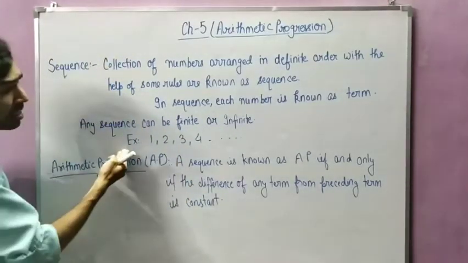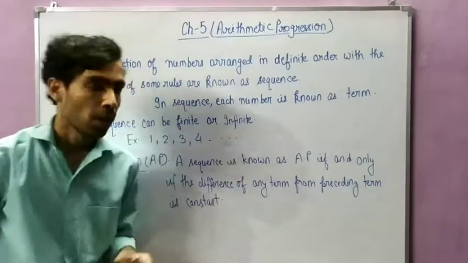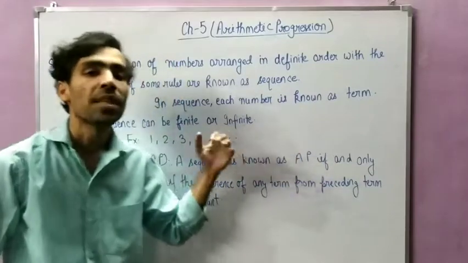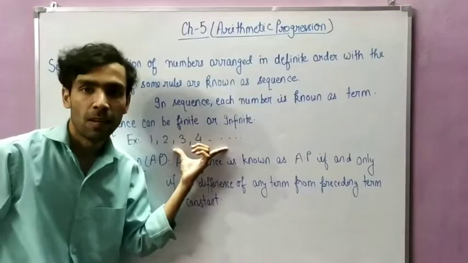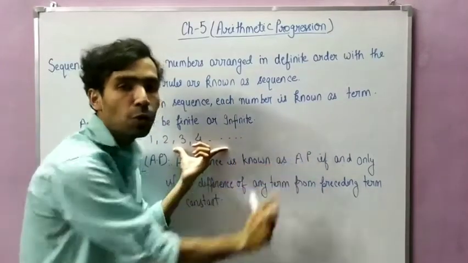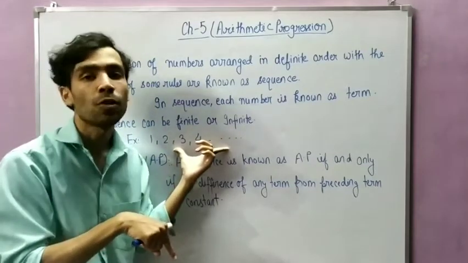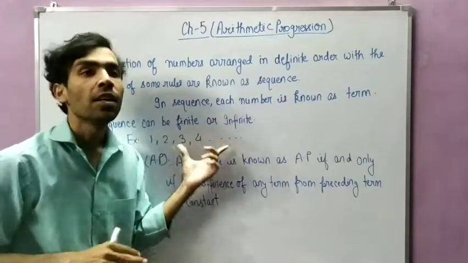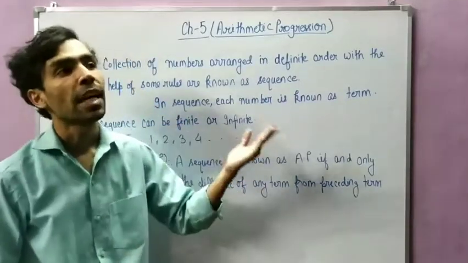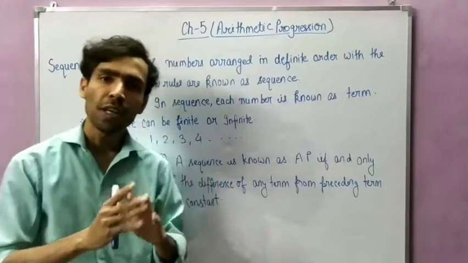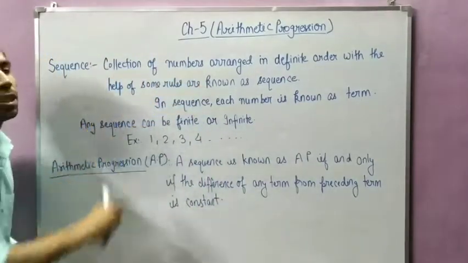Okay, this is an example of a sequence: 1 2 3 4 dot dot dot. What is the meaning of dot dot dot? It means it will go on up to infinity. That type of sequence is known as infinite, because we don't know the last term. When we know the last term, that sequence is known as a finite sequence, or when the number of things is limited. You already know what finite and infinite are. So that is the basic concept of a sequence.